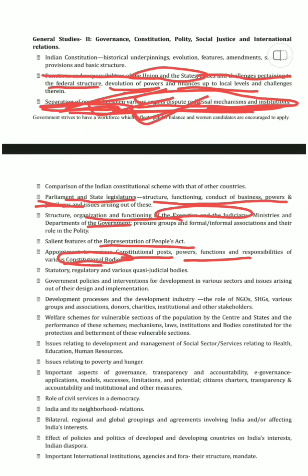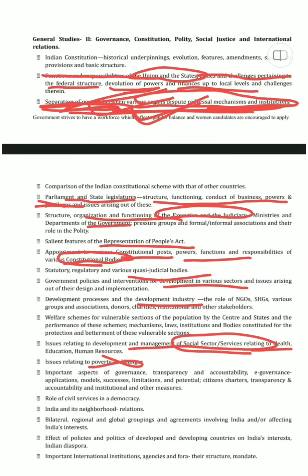And then statutory and quasi-judicial bodies, then government policies and interventions for development in various sectors, and issues, yes, this is important. See, development processes and the development industry, the role of NGOs and charities. This we don't have to look into so much, but okay, fine, we can just go through that. Then issues relating to development and management of social sector services relating to health. So this was important here.